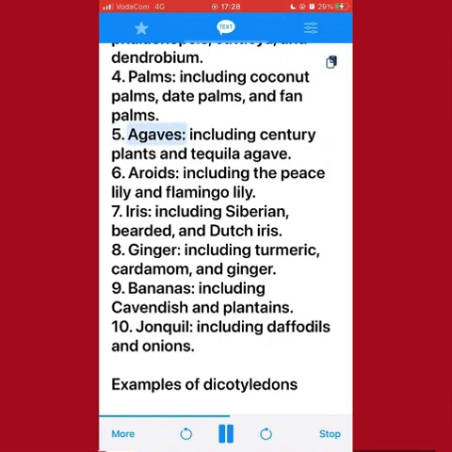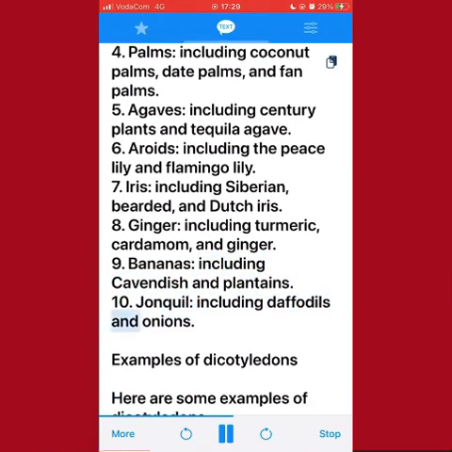5. Agaves, including century plants and tequila agave. 6. Aroids, including the peace lily and flamingo lily. 7. Iris, including Siberian, bearded, and Dutch iris. 8. Ginger, including turmeric, cardamom, and ginger. 9. Bananas, including Cavendish and plantains. 10. Jonquil, including daffodils and onions.